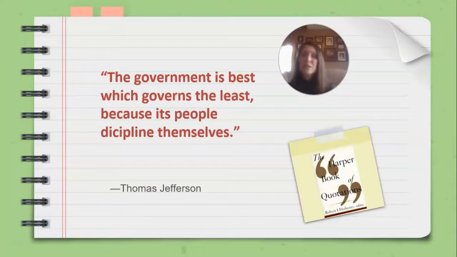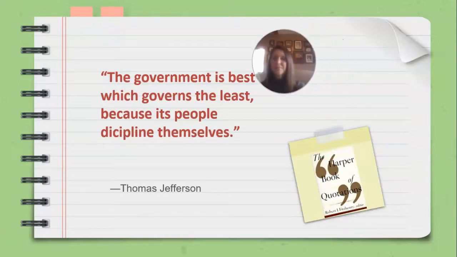Here we come to our quote section. The government is best which governs the least, because its people discipline themselves. And that was said by Thomas Jefferson.